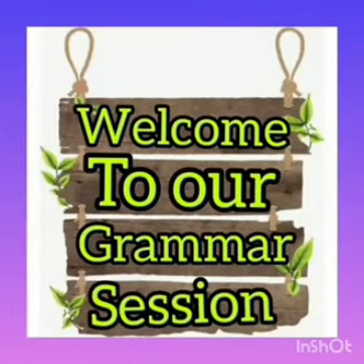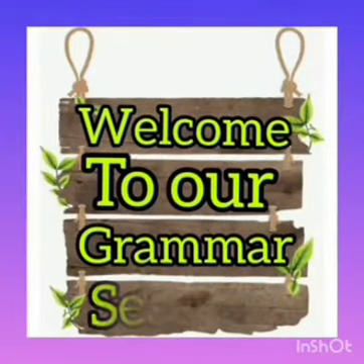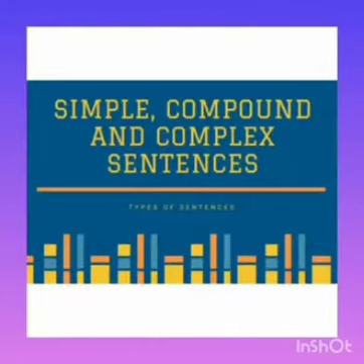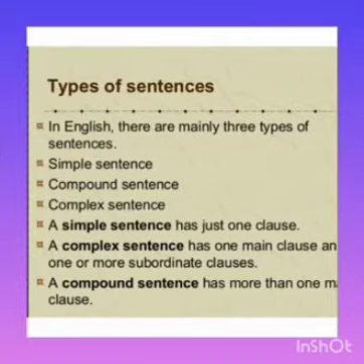Today we are going to learn a new grammar topic: simple, compound and complex sentences. To begin with, in our English language there are three types of sentences. First one is simple sentence, second one is compound sentence, and third one is complex sentence. Let me repeat once again. There are three types of sentences: simple sentence, compound sentence, and the complex sentence.